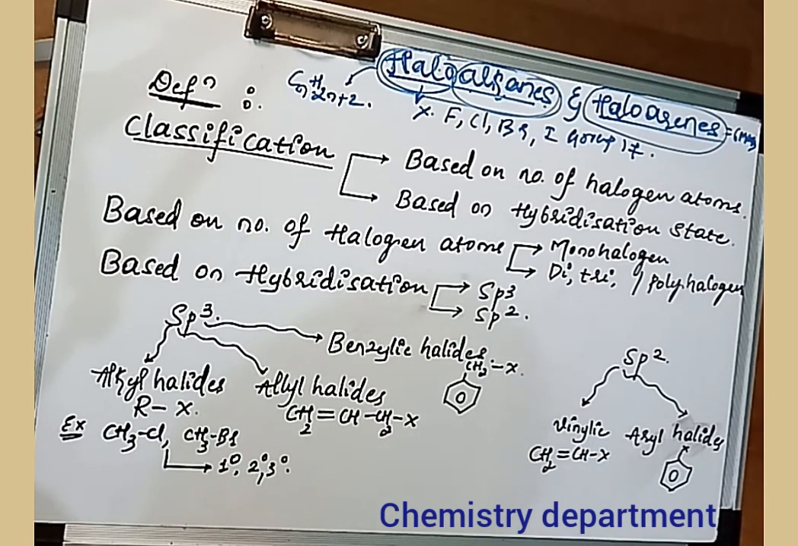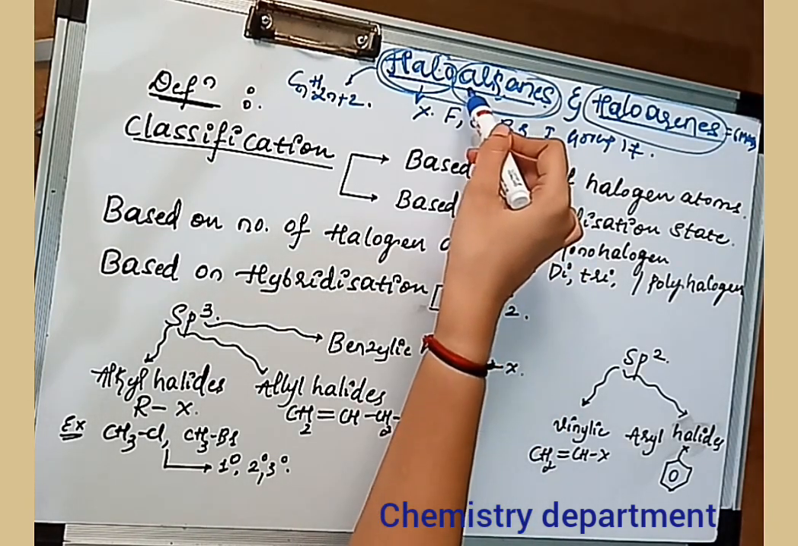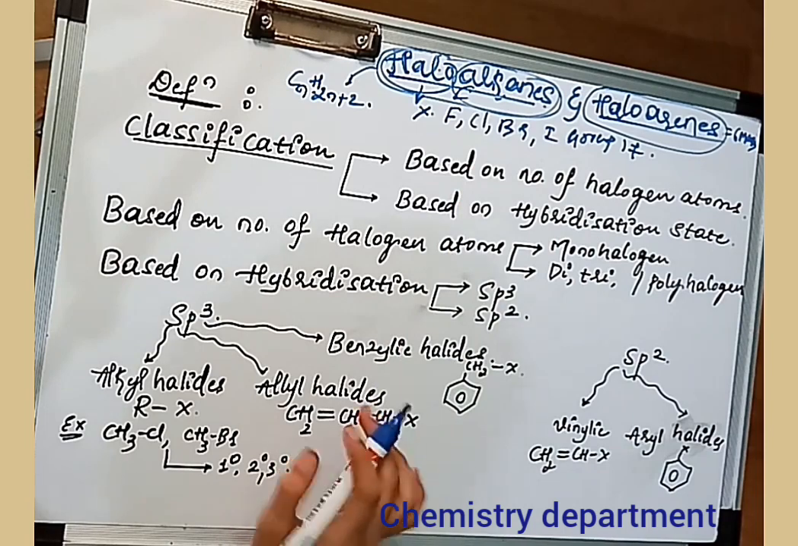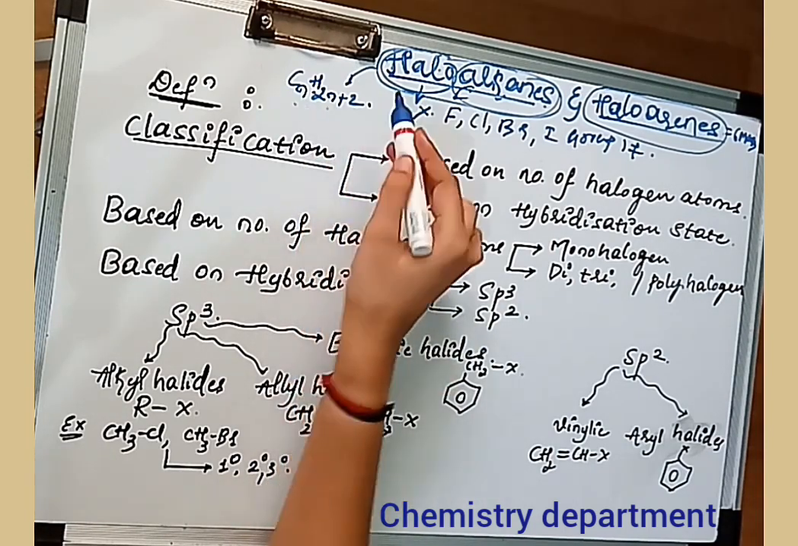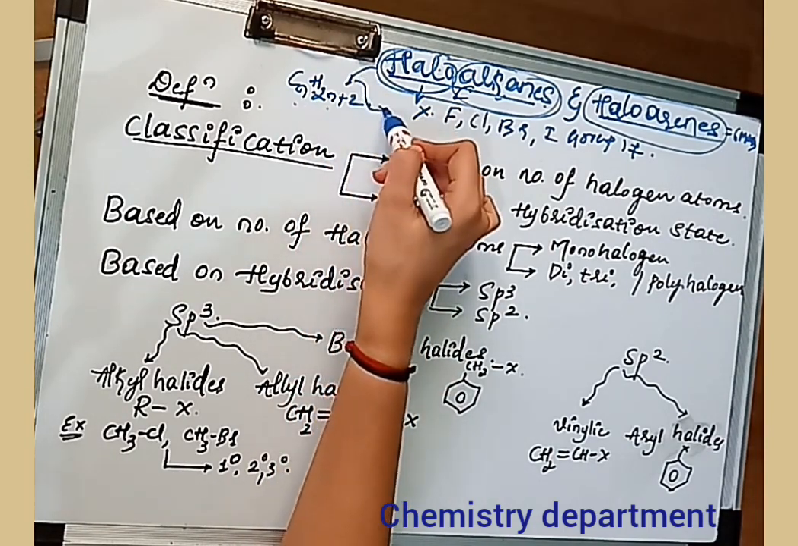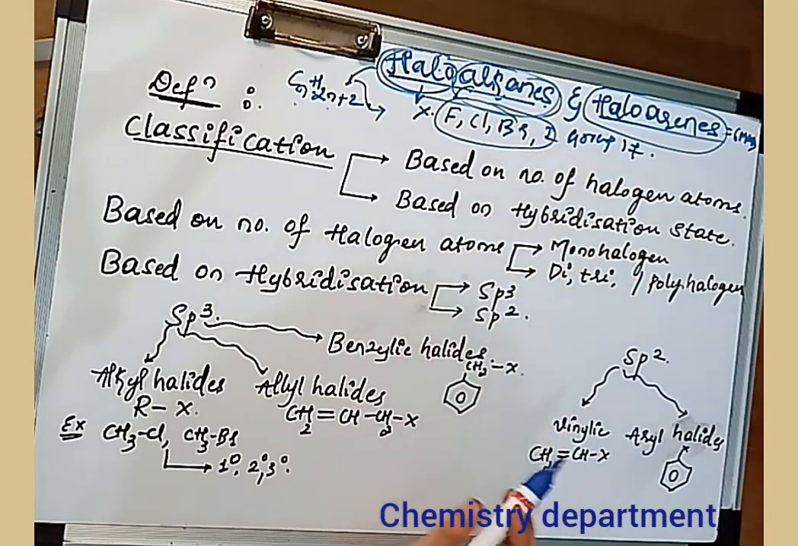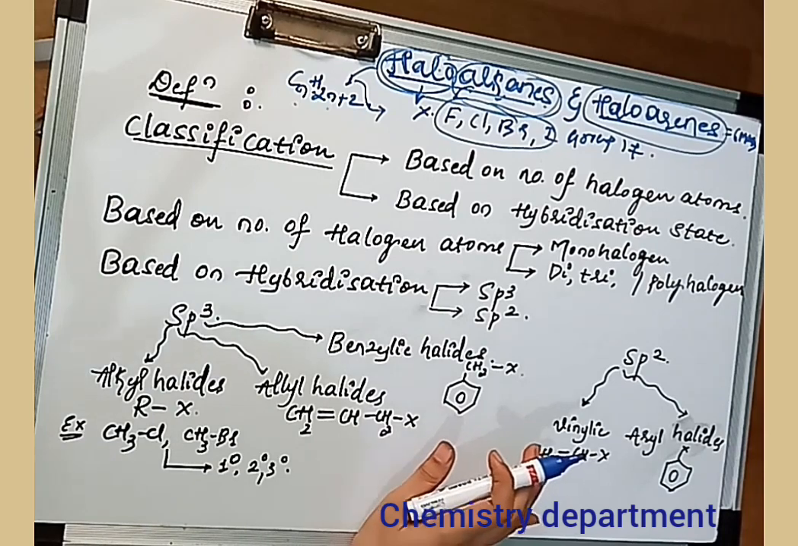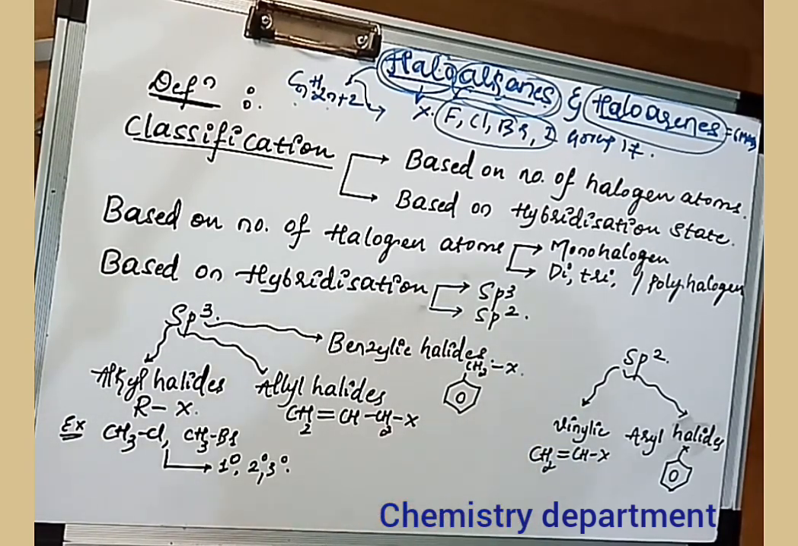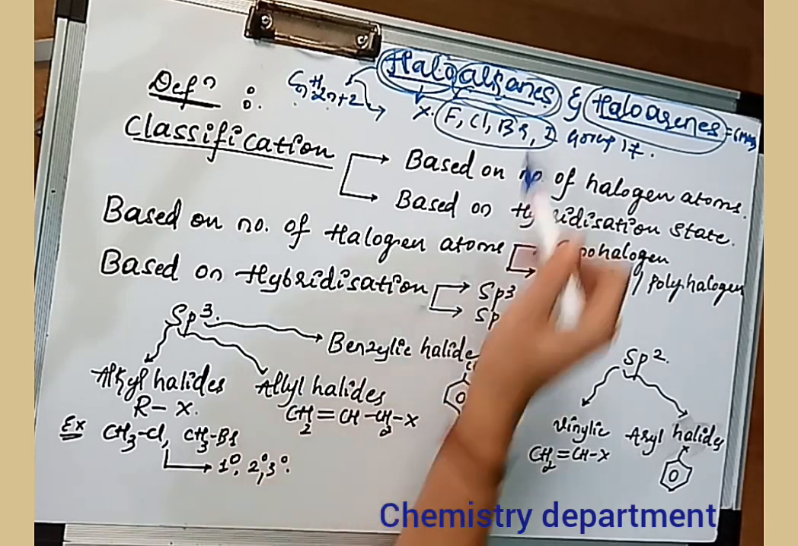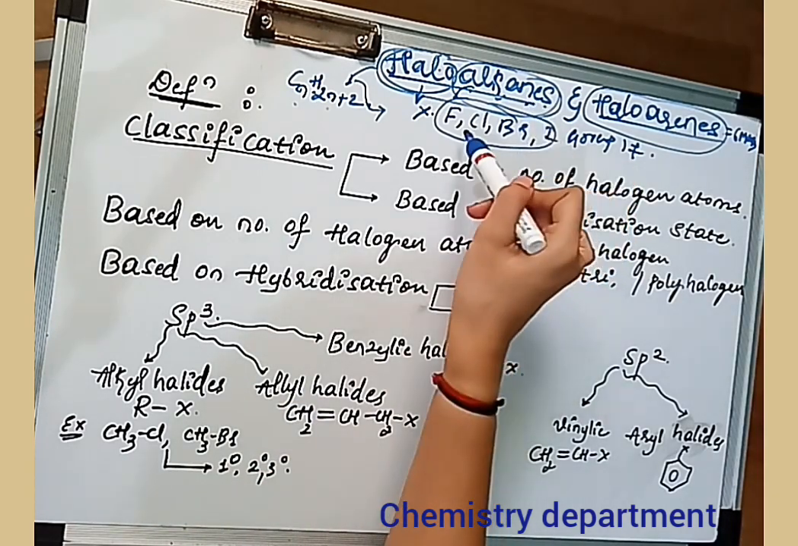So haloalkanes are derived from the alkane chain, that is CnH2n+2. One of these hydrogens is substituted with a halogen atom. It may be fluoride, chloride, bromide or iodide. So what you can learn from this is that haloalkanes are the organic compounds which are formed by replacing one hydrogen from the alkane chain with a halogen atom.